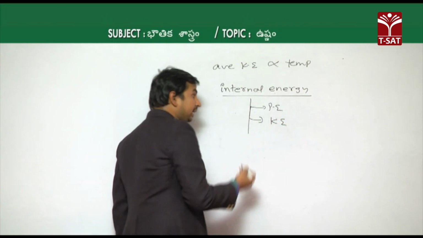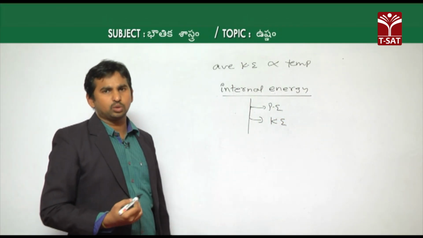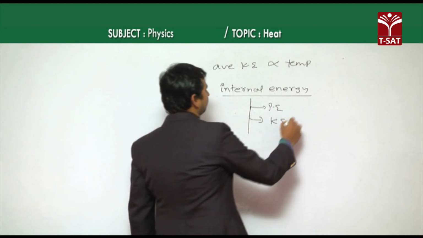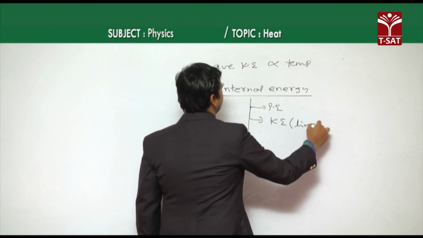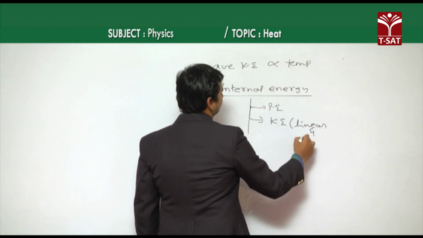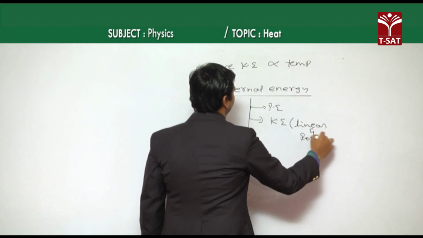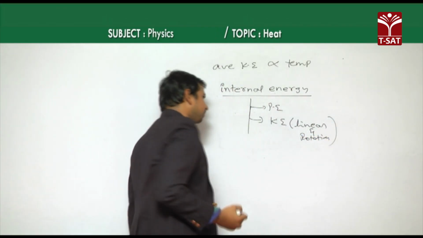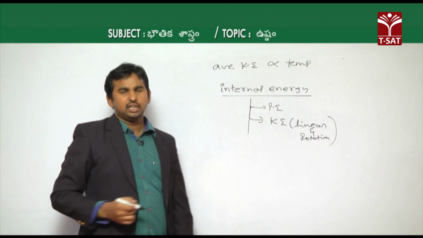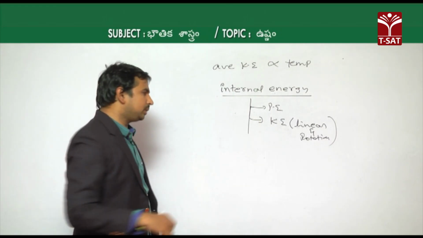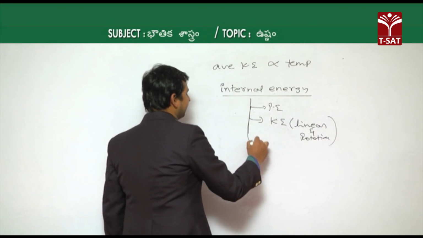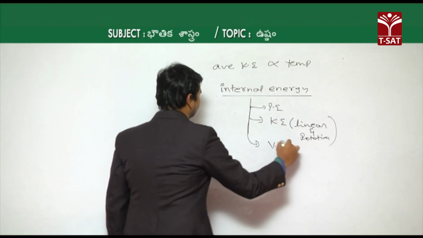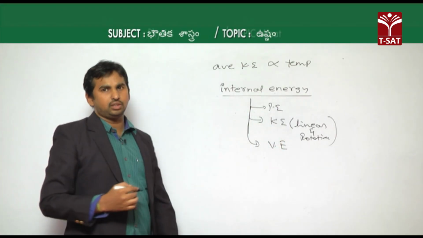This kinetic energy has two types, linear and rotational, or vibration also you can take. Potential energy and kinetic energy, and the third one is vibrational energy.